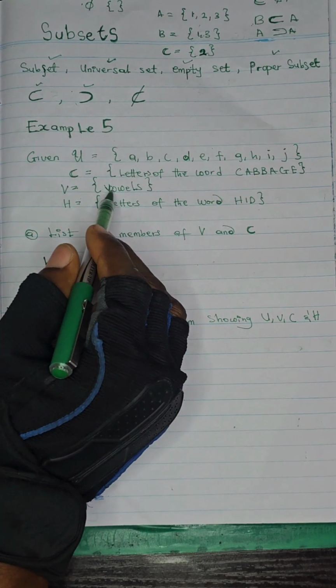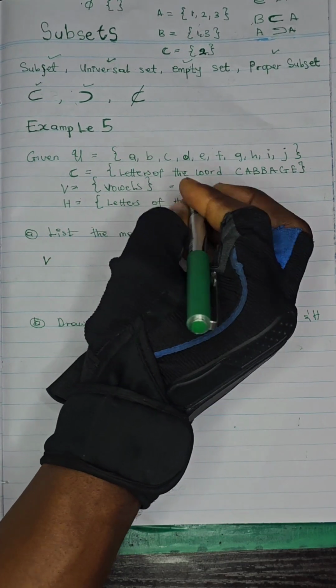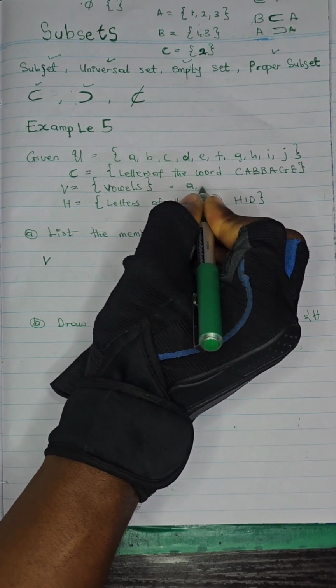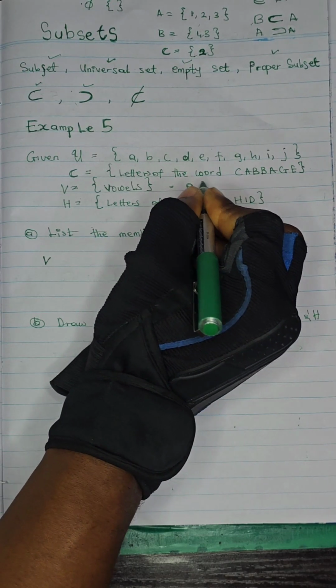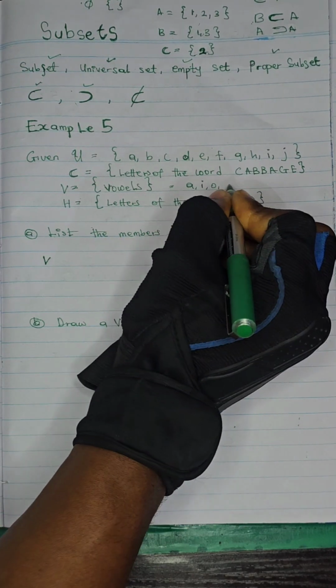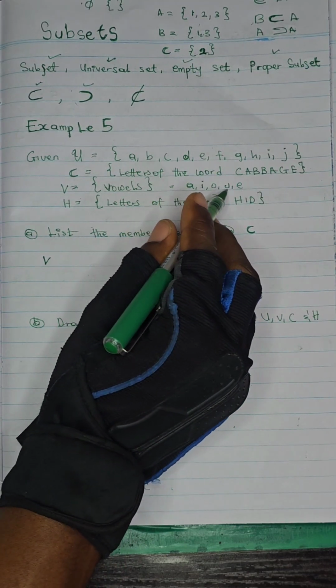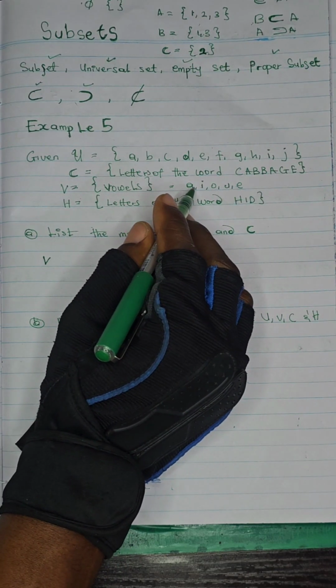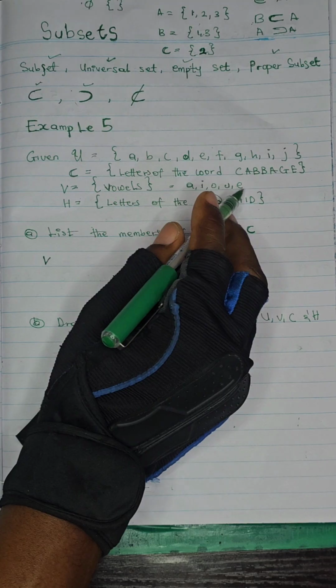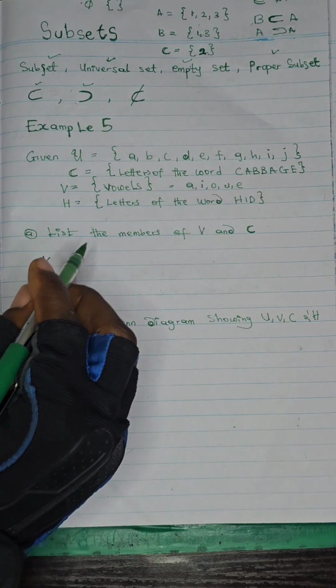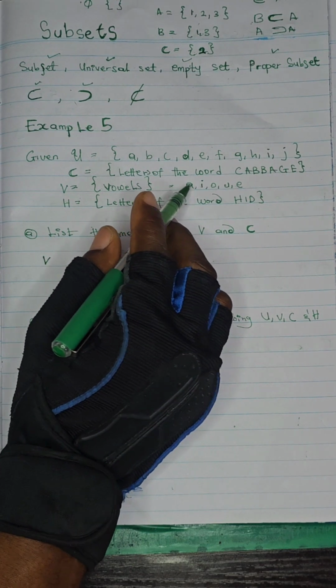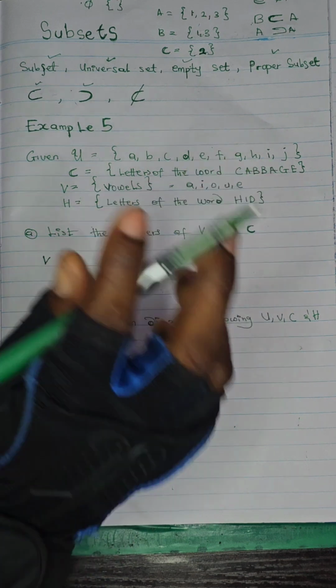We all know that what makes up a vowel sound in the English alphabet is A, E, I, O, U. These are the five vowels we have in the English language alphabet. But in this case, make sure that you are picking only the ones that are in the universal set. Let's not make that mistake.